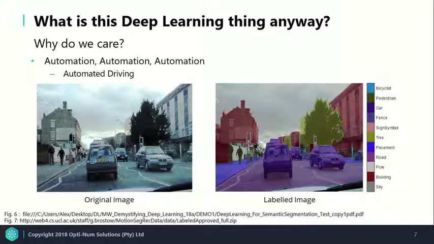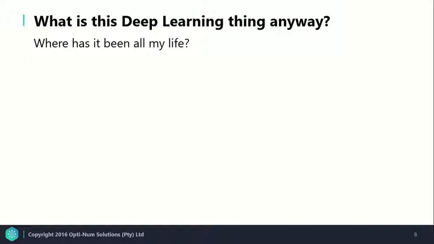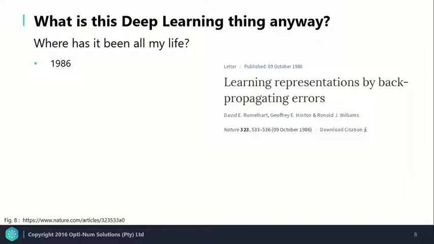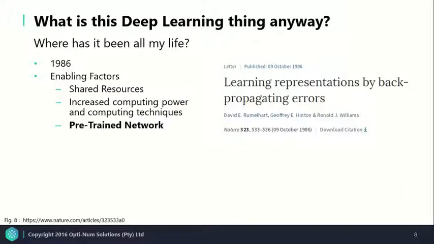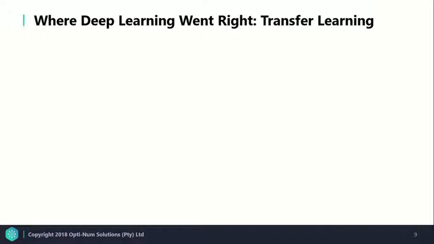So, where has deep learning then been all my life? Well, the concept of deep learning has been around for quite a while, and papers describing the concept have been written extending to 1986. However, there are a set of enabling factors that have made deep learning more accessible today. These include shared resources, increased computing power and computing techniques, as well as something known as the pre-trained network, which we'll look at further.